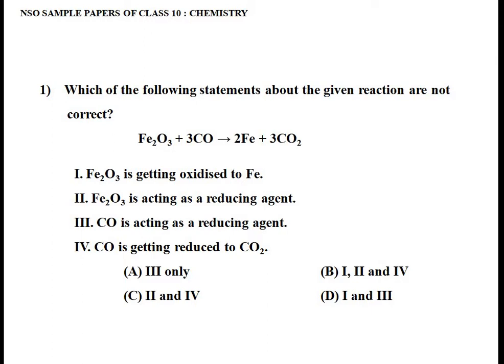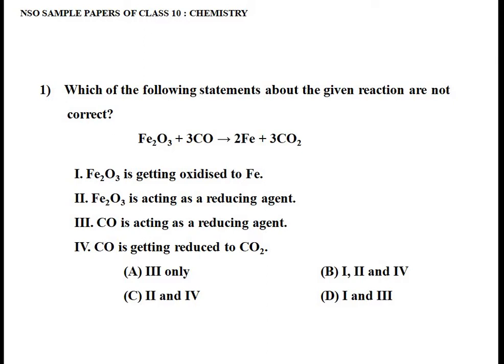So let's move on to our first question. It says, which of the following statements about the given reaction are not correct? The reaction is Fe2O3 plus 3CO giving 2Fe plus 3CO2. Now you have four statements. The first statement says Fe2O3 is getting oxidized to Fe. Second, Fe2O3 is acting as a reducing agent. Third, CO is acting as a reducing agent. And fourth, CO is getting reduced to CO2.